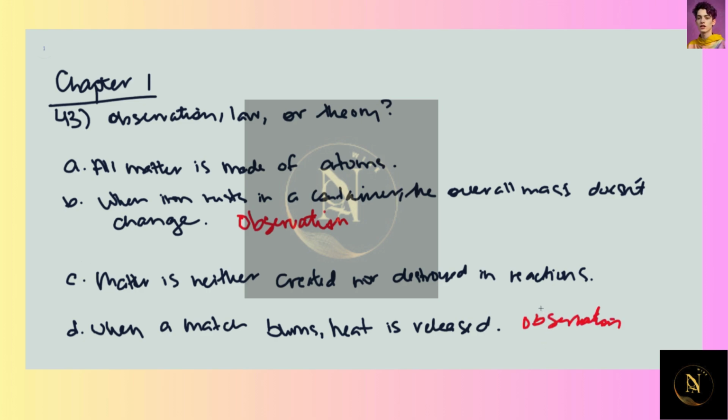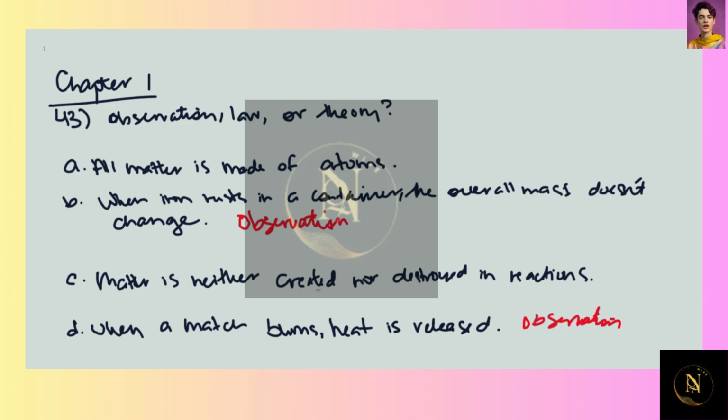A law is something that predicts the outcome of an experiment or an observation. And so it's basically a prediction of how something occurs when you probe a specific aspect of nature.